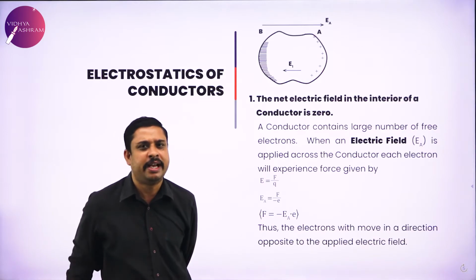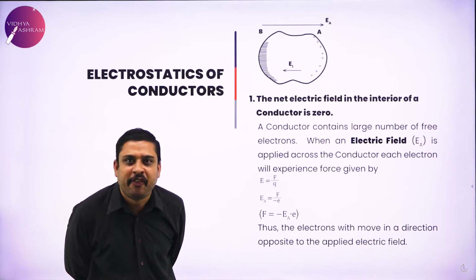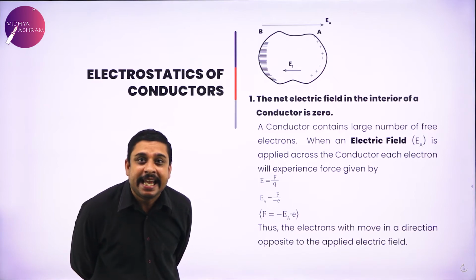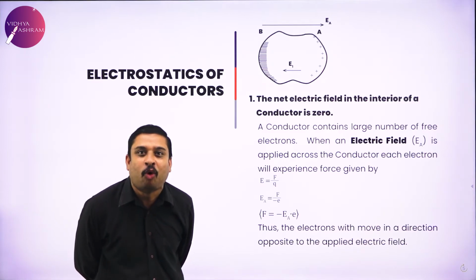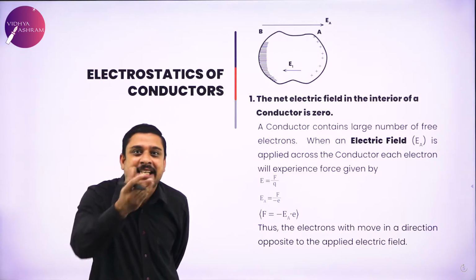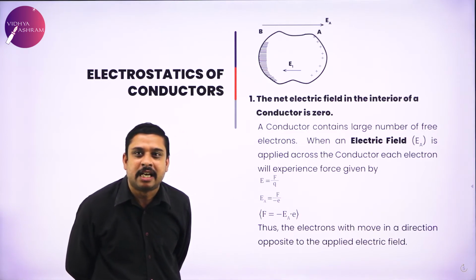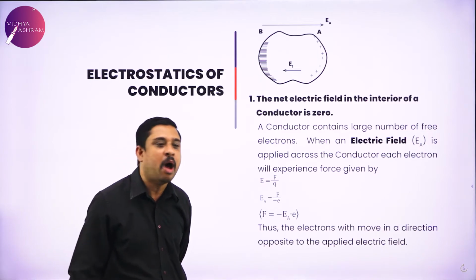The net electric field at the interior of a conductor is zero. There is no net electric field inside any conductor. Why? The justification will happen now.